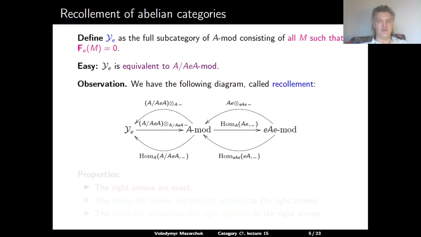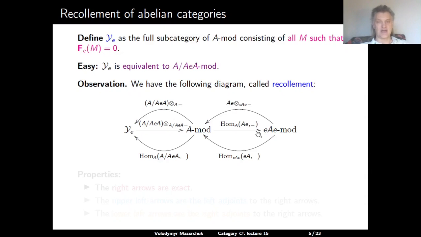In this situation, we have the following diagram. So we have the category Y_e, which is a subcategory of A-mod, and we have the exact inclusion functor, which we can represent as tensoring over A divided by AeA with the bimodule A divided by AeA, where the right action is given by the quotient algebra and the left action is the action of A. Similarly, we have the exact functor F_e from A-mod to eAe-mod. This we have already discussed. This functor is given by taking Hom over A from Ae to blank.